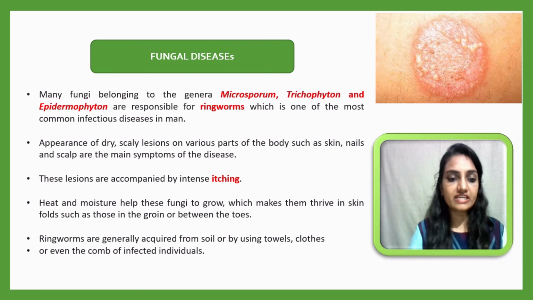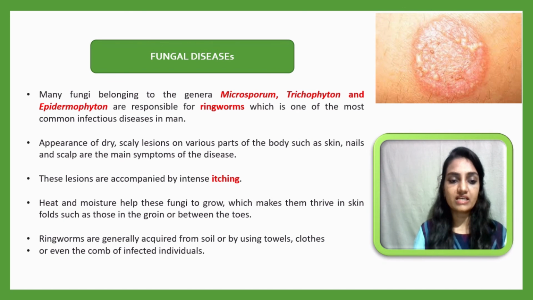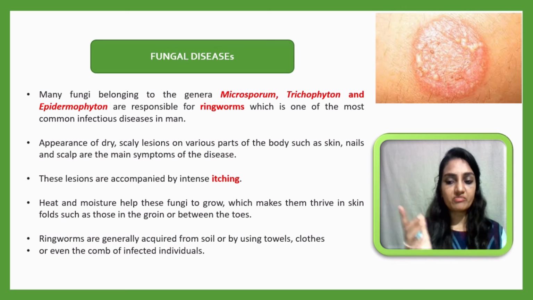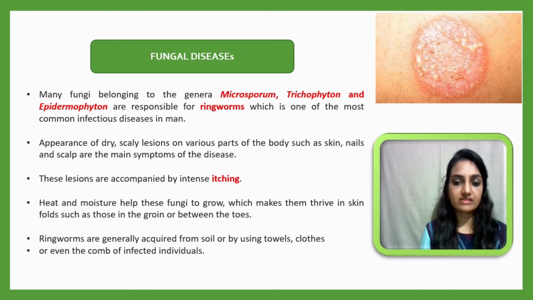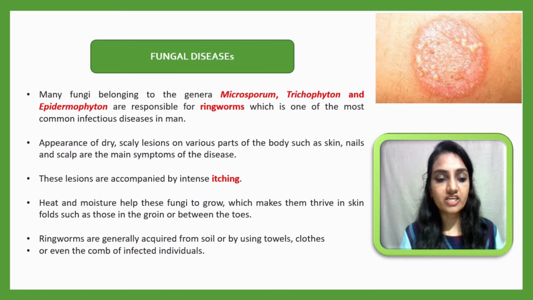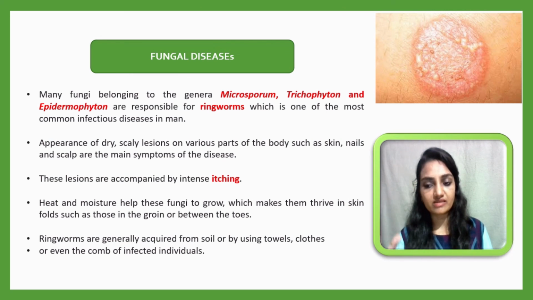Heat and moisture help these fungi to grow, which makes them thrive in skin folds, such as in between the fingers and in between the toes. So these are the main sites of infection. Ringworm is generally acquired from the soil or by using towels. If an infected person uses a towel and another person then uses it, the fungi may be transferred. The same goes for clothes or even combs: if one person uses the comb of another person, that person also gets infected.